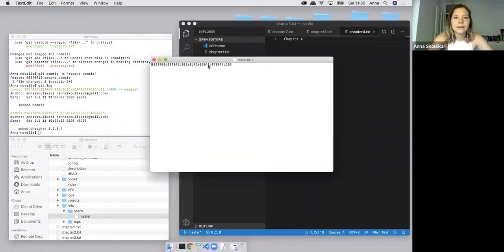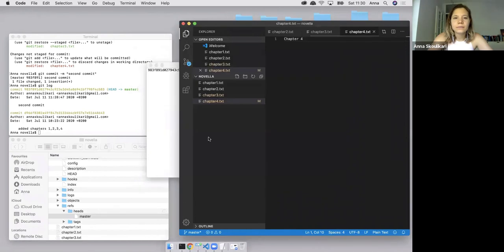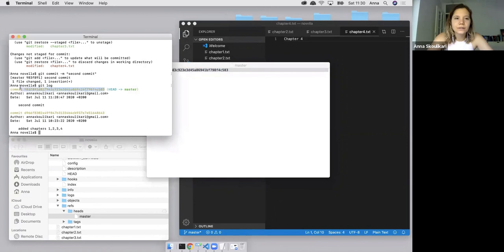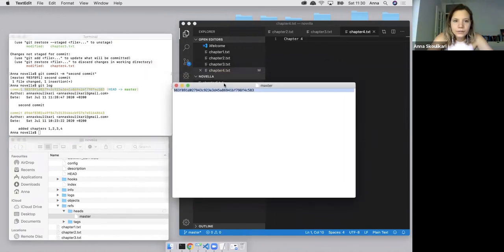So what is master? Master has a 40-character hash in it. And this 40-character hash is the same as this one. So let me just put that to the side so you can see that these two 40-character hashes are the same. So what is a branch in Git?